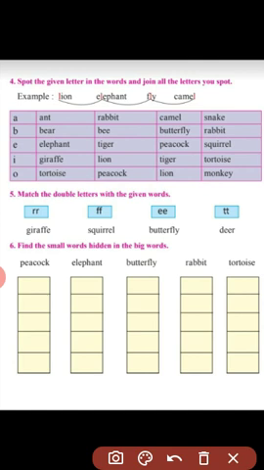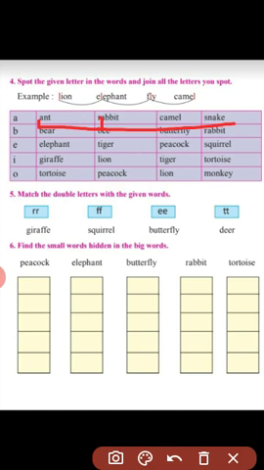Let's start with the second example, A. Now we have to join the letters A. You can see A letter in the word ant. Then we are going to join this A letter from rabbit.